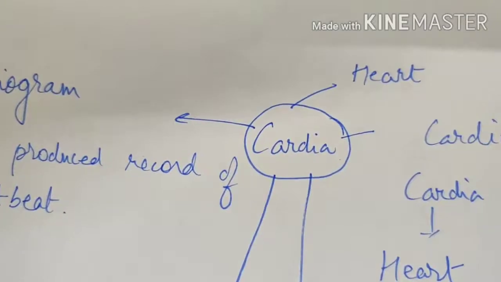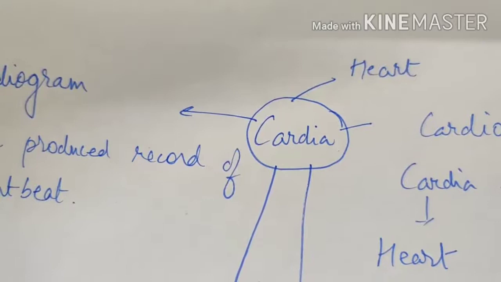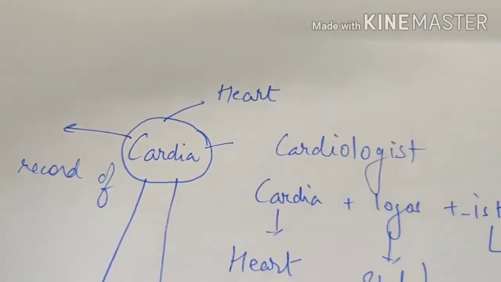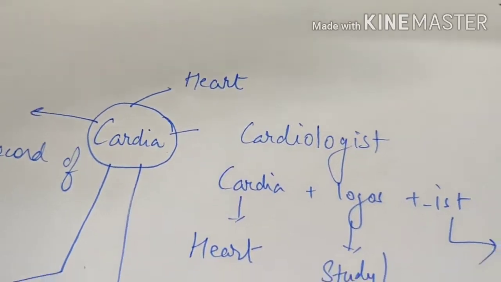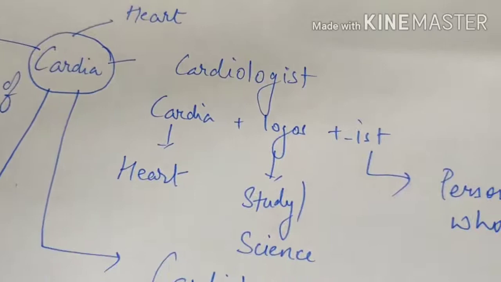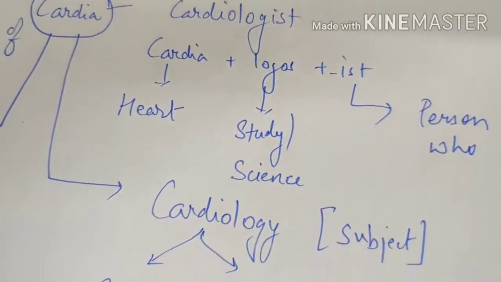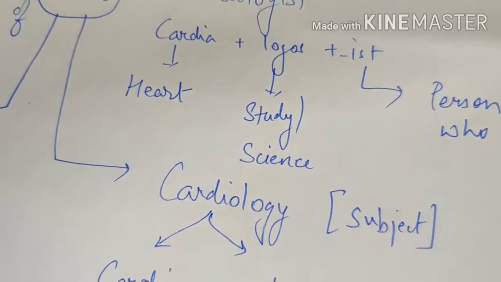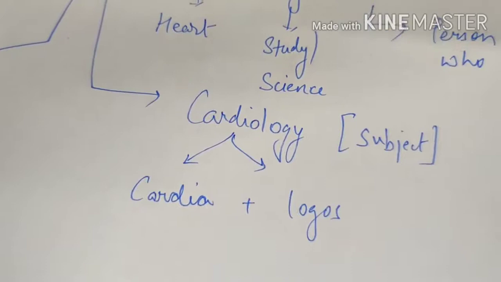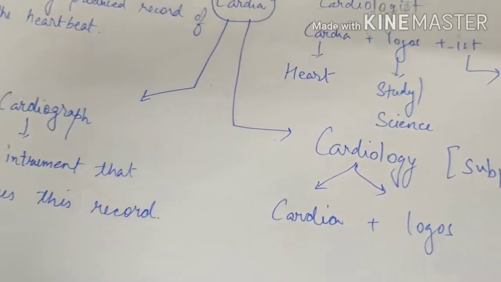So the first root word we are covering is cardia. Cardia is an English word, whereas kardia is a Latin word. Cardia refers to heart. When I say a person is a cardiologist, that means the root words are cardia, logos, and ist. Cardia refers to heart, logos is study or science, ist refers to a person who. Whereas cardiology is a noun form, it's a subject which is studied. Cardiology again comes from cardia and logos. Cardia refers to heart, logos is study or science.